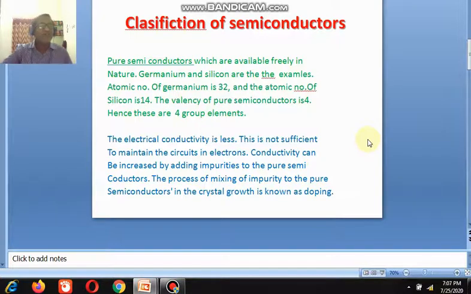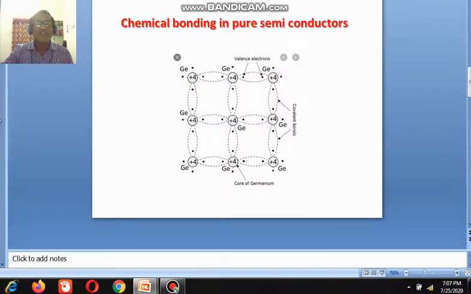On the basis of doping, we define the materials into two types. When the impurity is added to the pure semiconductor during crystal growth, that crystal is known as extrinsic. It is nothing but impure.